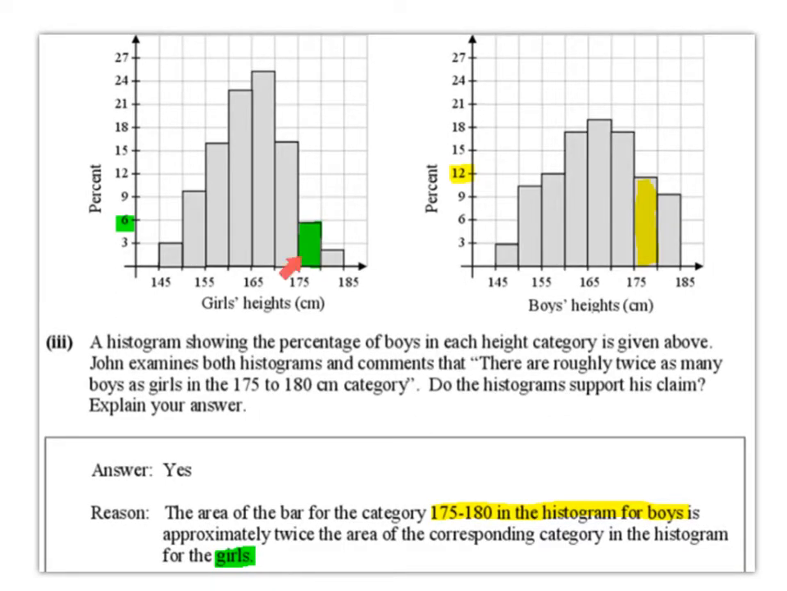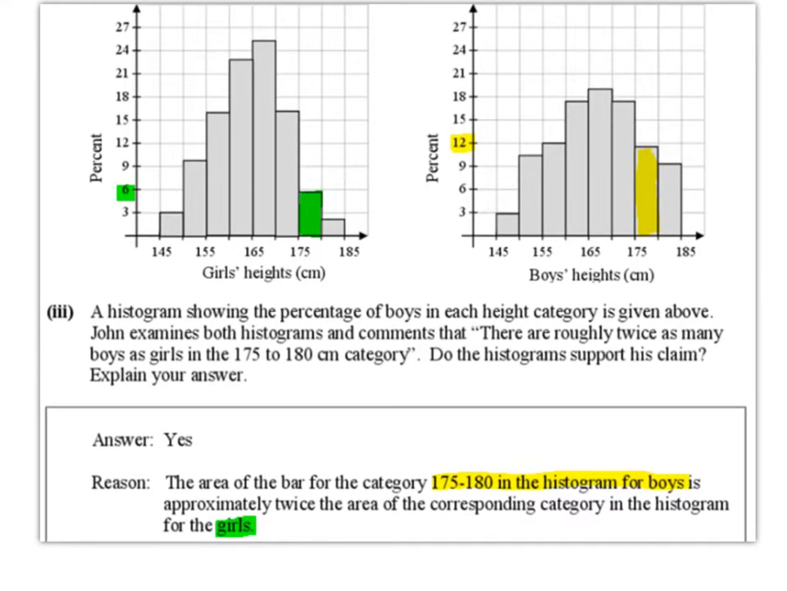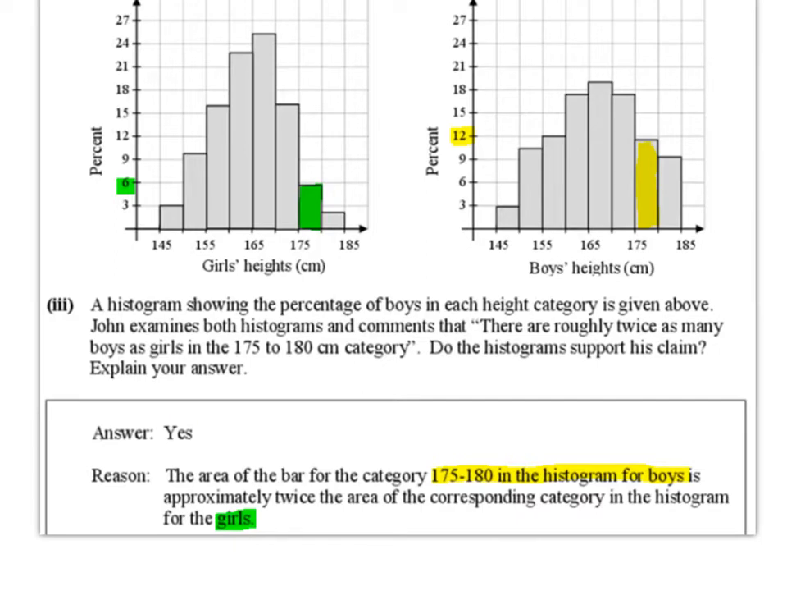So we can see that from 175 to 180 for the girls, we are going up as far as very close to 6%. And for 175 to 180 for the boys, we're going up to very close to 12%. So we would say yes.